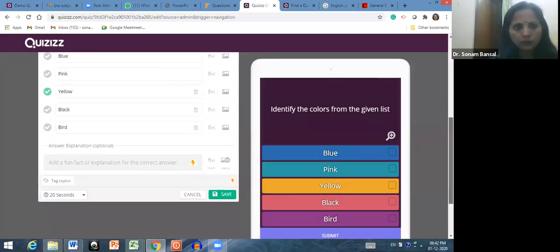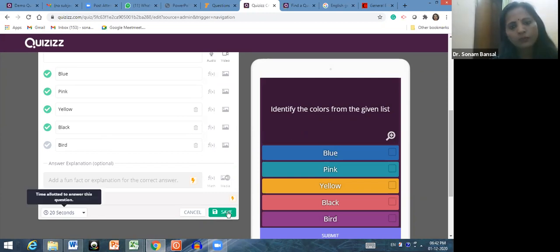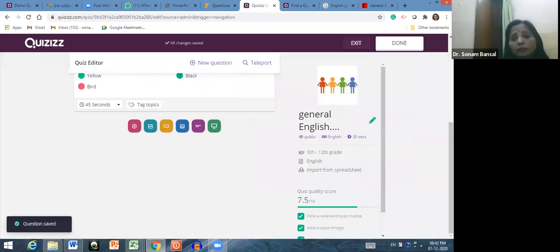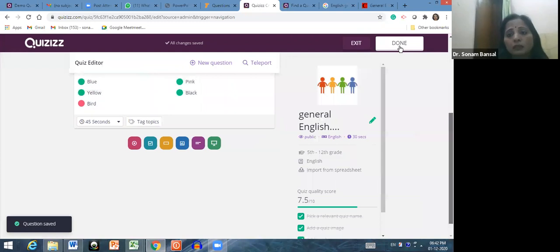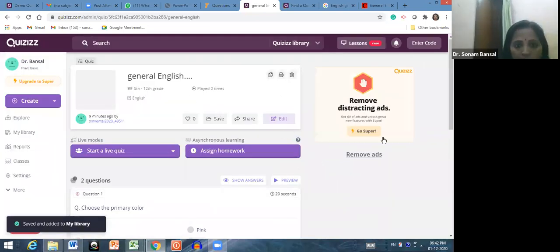So you can choose the answer. Click, click. Checkbox means multiple answers are correct, so all these answers are correct. And click here if you want to change the time option or answer format. After that, you have to click here on save. Like this, you can add as many questions as you can. And after doing all the questions, click here on done. Save changes. So your quiz is ready.